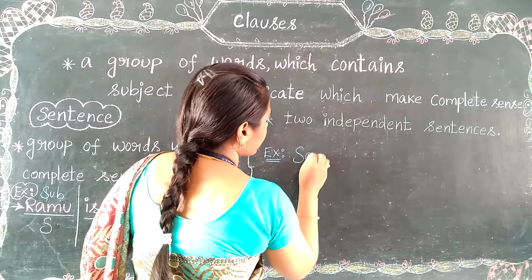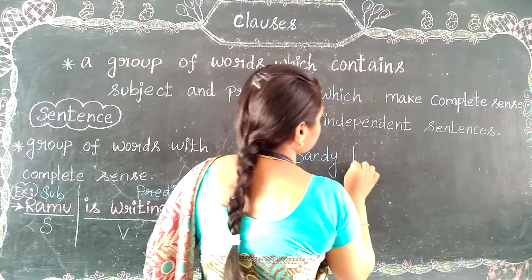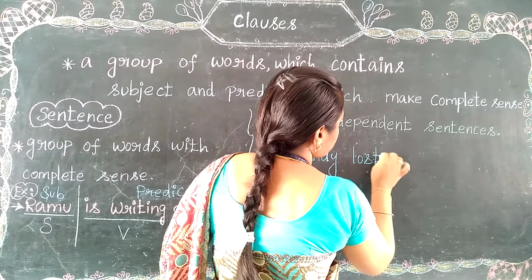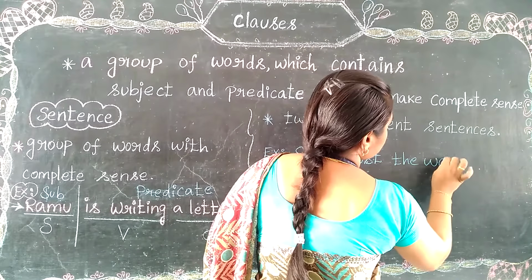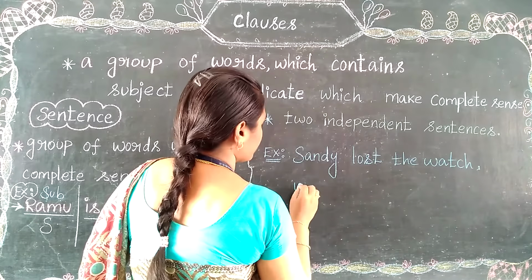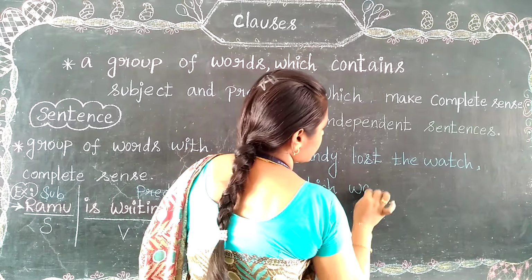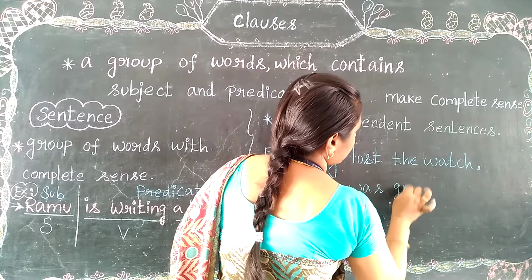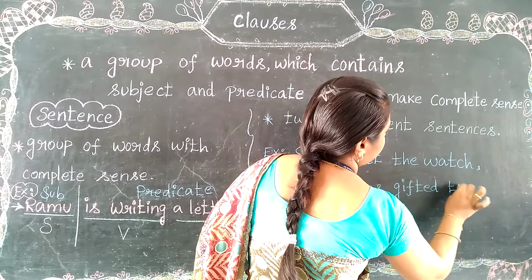Sandy lost the watch, which was gifted to him.